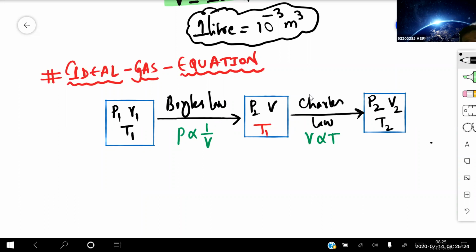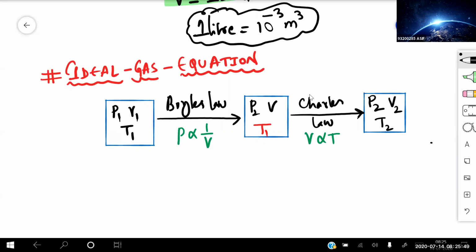So I have taken the gas in the first container and I'm applying Boyle's law. When applying Boyle's law, temperature remains constant. So finally I get P2, P1 becomes P2, V1 becomes V, and T1 remains the same, T. Whereas while applying Charles's law, volume is directly proportional to temperature. So P2 remains the same, that is P2. Volume V is changing to V2, and temperature T1 is changing to T2.